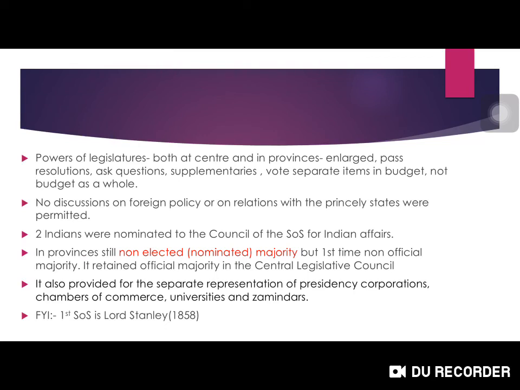In provinces, still non-elected majority is maintained, but this act is very important. For first time, non-official majority was included. Non-official majority, but not elected majority. There was no elected majority. It was non-elected majority, but first time non-official majority. It retained the official majority in the center, and it should be remembered that this first time non-official majority was started in provinces, not at the center. It also provided for the separate representation of presidency corporations, chamber of commerce, university, and also zamindars.